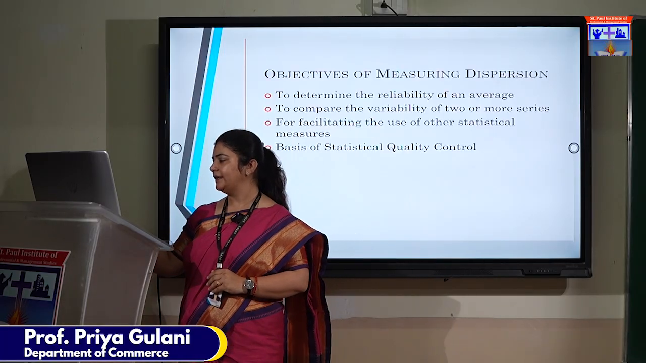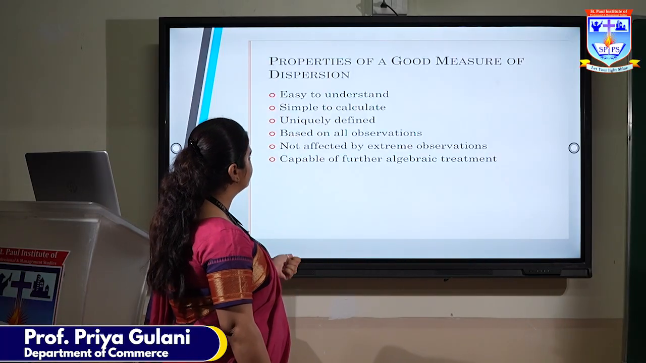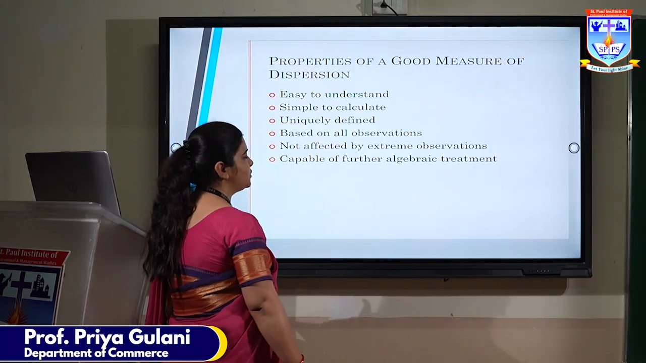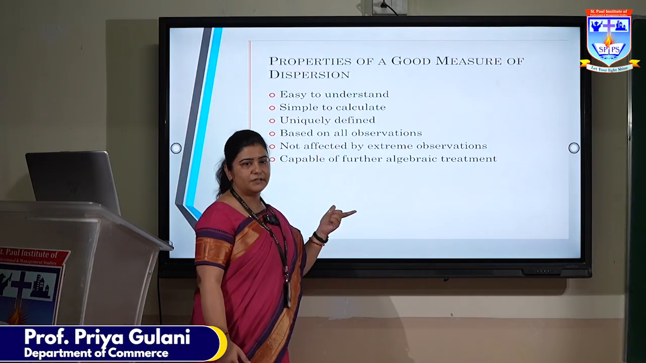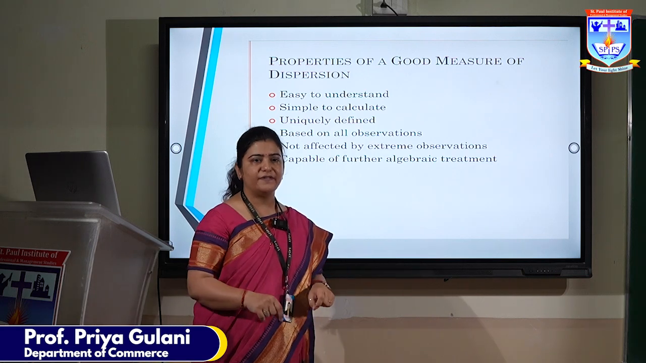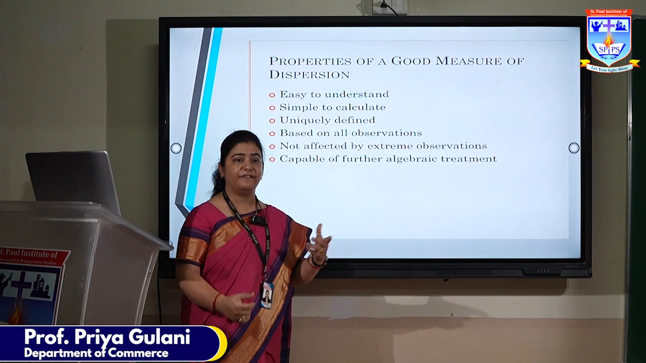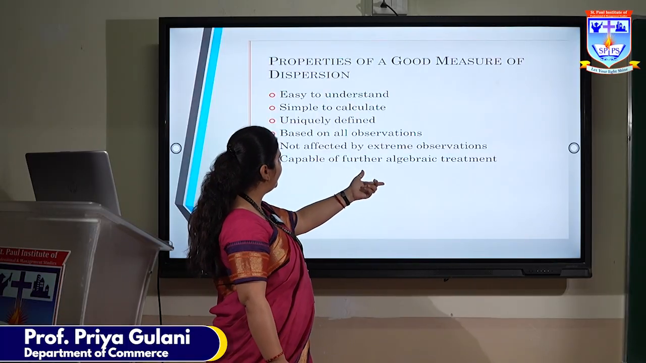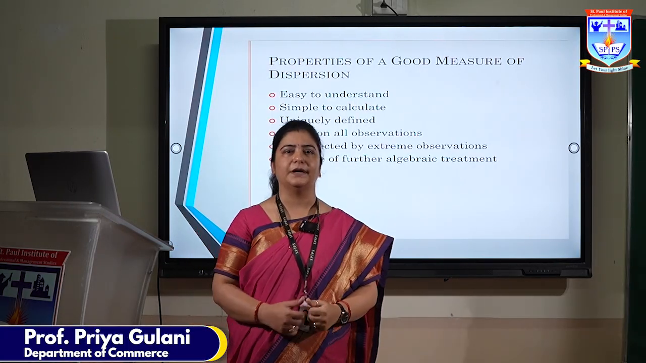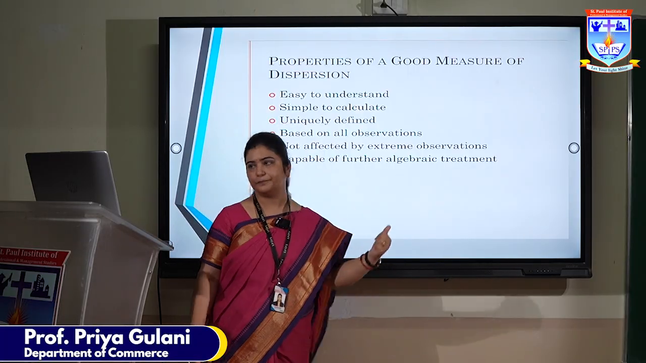Now, moving ahead, let us see what are the properties of a good measure of dispersion. It should be easy to understand, should be simple to calculate, it should not have so many calculations, it should be uniquely defined, it should be based on all the observations, then only it will hold true. Then it should not be affected by extreme values. It should be capable of further algebraic treatment. So these are the properties of a good measure of dispersion.